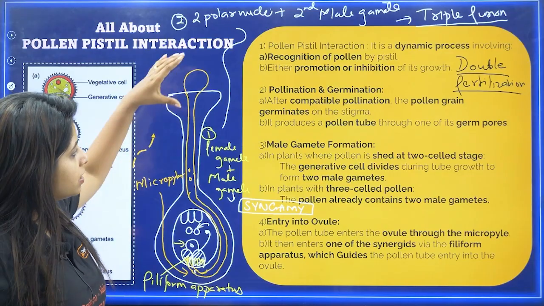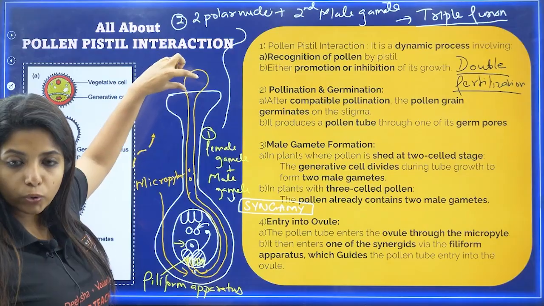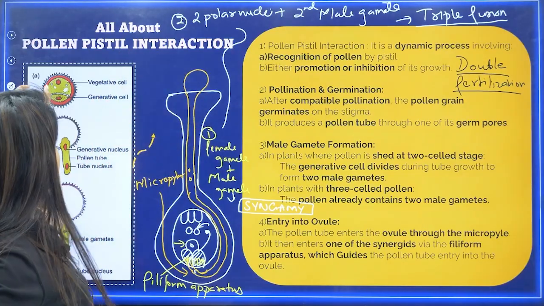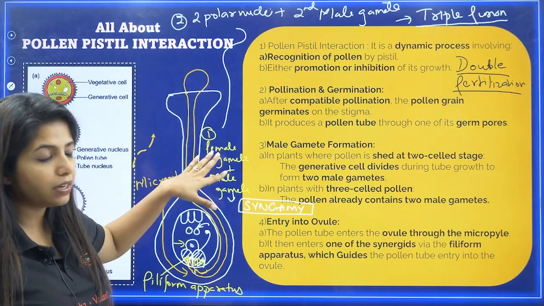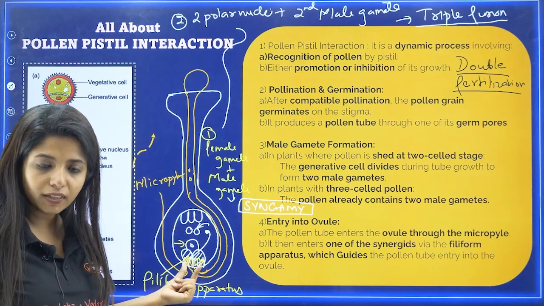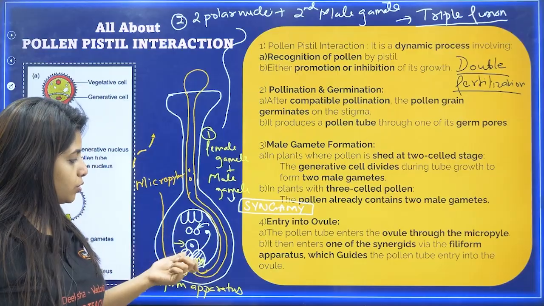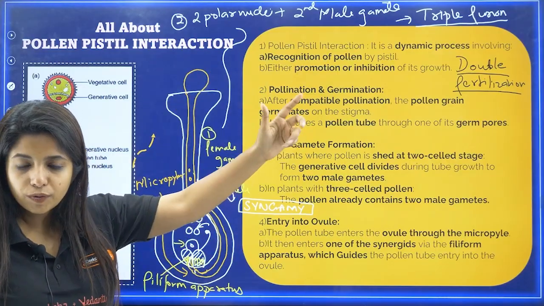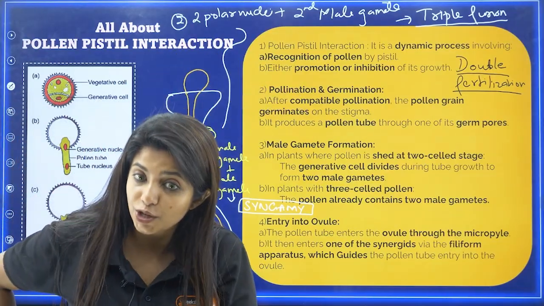Fine. So this is a chemical reaction that happens over here where recognition of pollen grains happens. Slowly the pollen tube would be formed. If it is in 2-cell stage, once the pollen tube is formed, at that point it will divide, form the gametes and send the gametes. If it is 3-cell stage, then no worries. Anyway, it is going to send the gametes out there. Once it comes, it goes to the micropylar region, gets an entry to the synergid through the filiform apparatus and then fuses over here for giving syngamy. And then the next process is triple fusion. Together both of them, since fusion is happening twice, you call double fertilization.